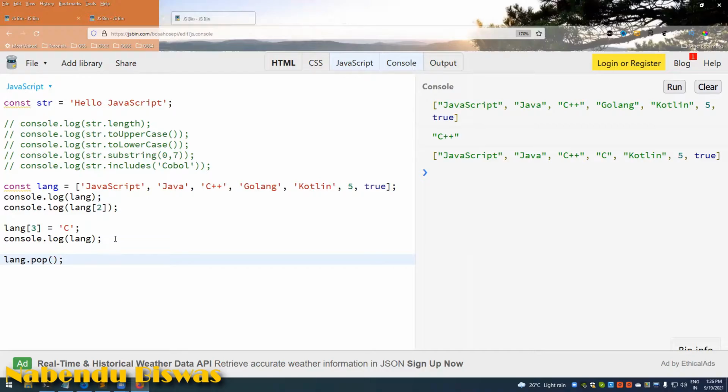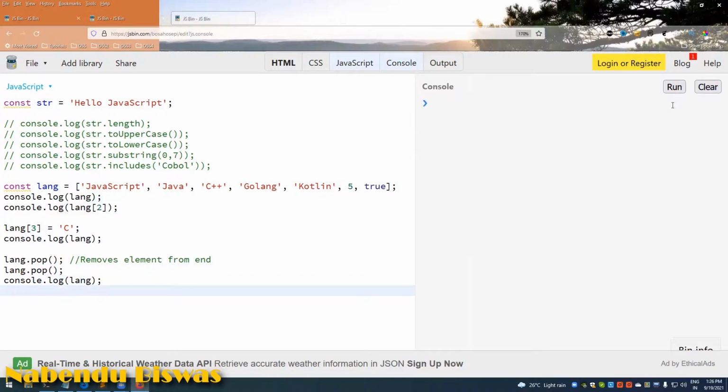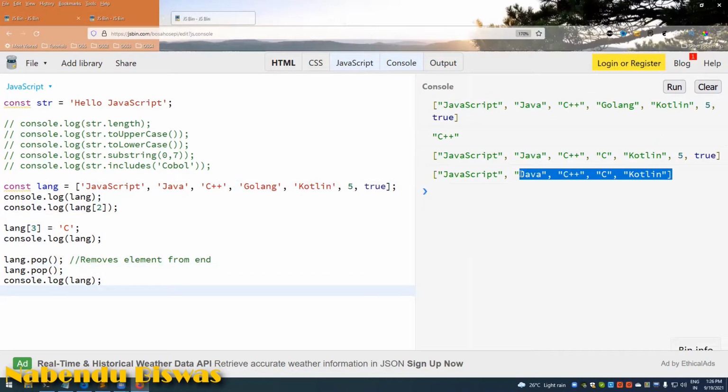So lang is the array. lang.pop removes an element from the end of the array. Similarly, I can do lang.pop again, because I want to remove two things. So I am doing it again, and after that I will do this. Okay, clear. So see, this one is the console log. So 5 and true are removed.